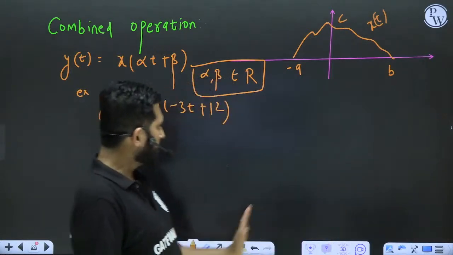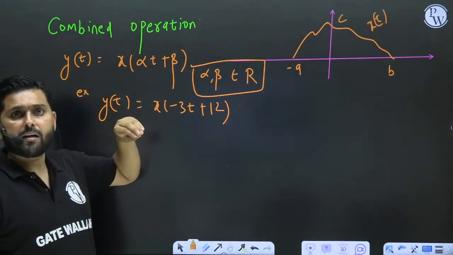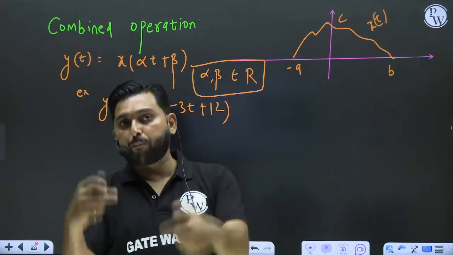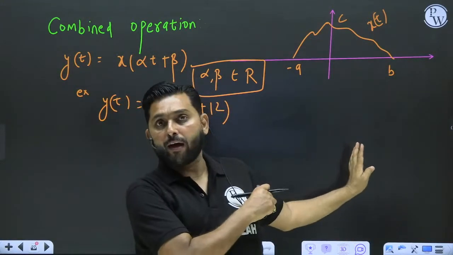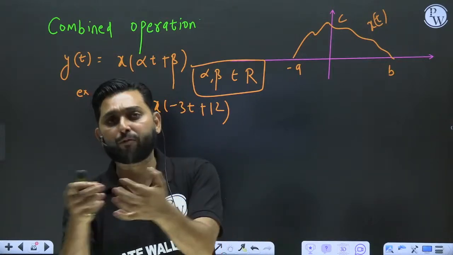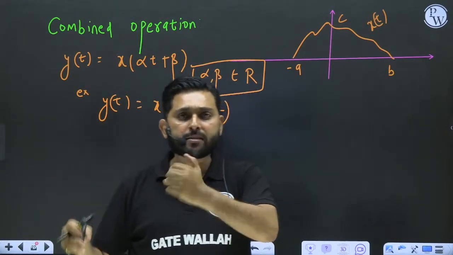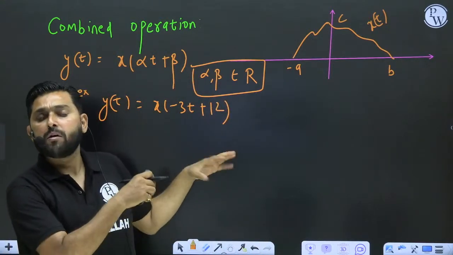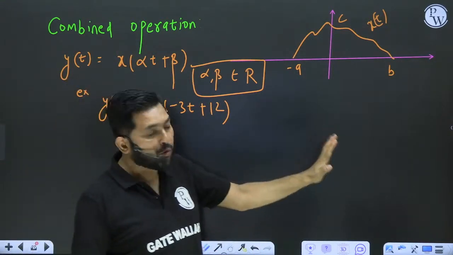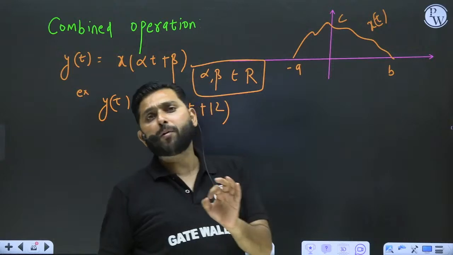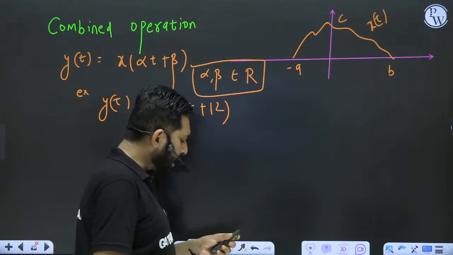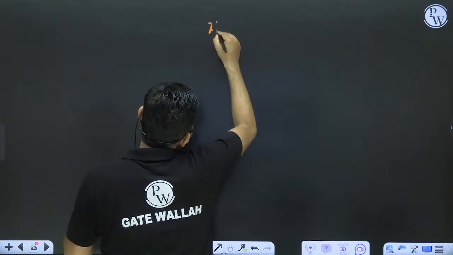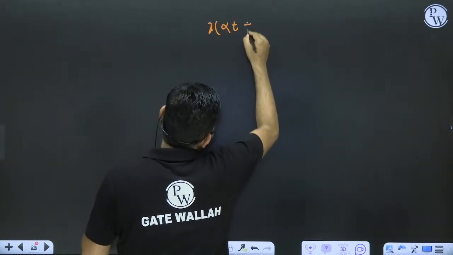Okay, let's do it. See here, first of all, now in this topic I will give you the proof, every proof that I have made so far, that for shifting you have to either add or subtract, and for, let's say, scaling you have to divide by alpha. The proof comes here. How will you perform x of alpha t? Now listen carefully. See here. If you have x of alpha t plus beta,